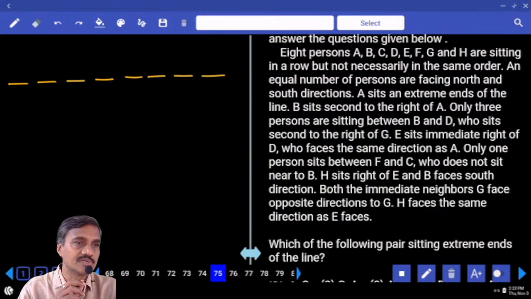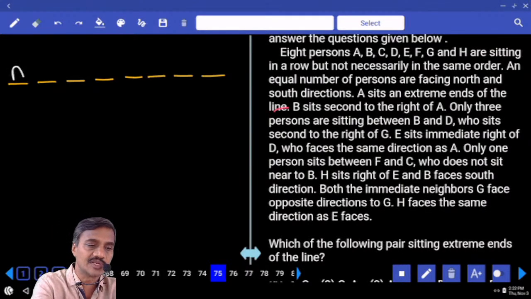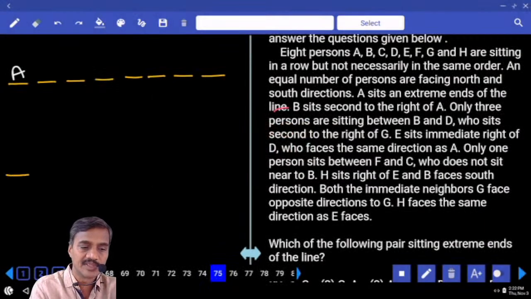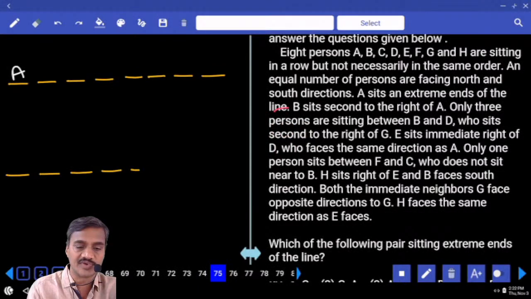Then coming to this one, it must be under the first priority. A sits at an extreme end of the line. A can be at the left extreme, or what is the next possibility we have? A can be at the right extreme. 4, 5, 6, 7, 8. Hence, A can be at the right extreme.